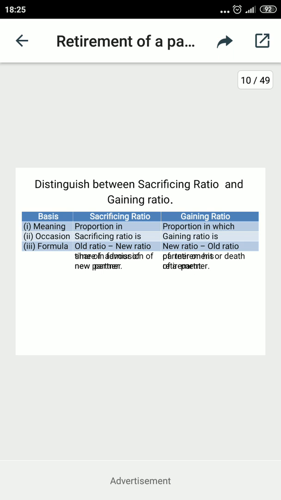So I think this is the concept related with the accounting treatment and calculation of the new profit sharing ratios and the sacrificing ratio, as well as the new ratio related with retirement.